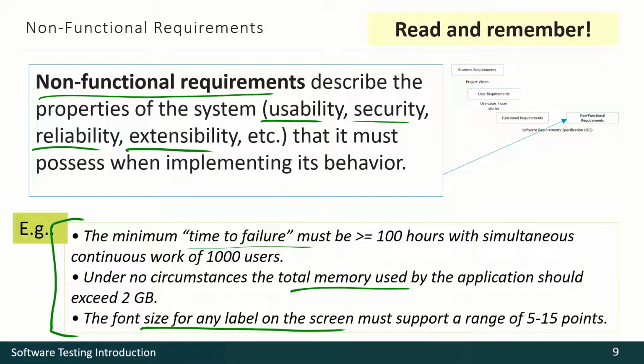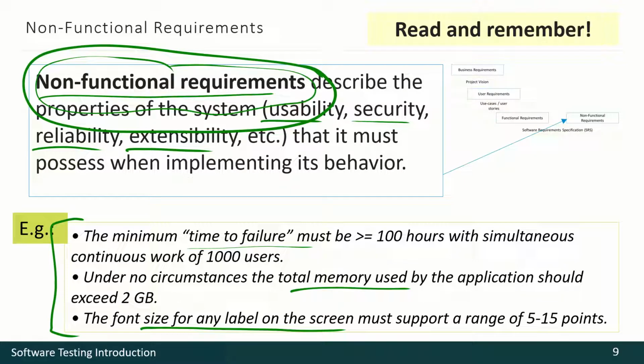The main idea is never to forget about both functional and non-functional requirements, because people tend to concentrate on functions. And if we somehow forget about non-functional requirements, well, we may create a system that somehow works, somehow does what it should do, but in a bad way.